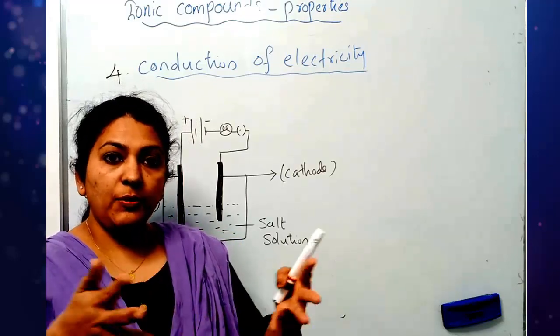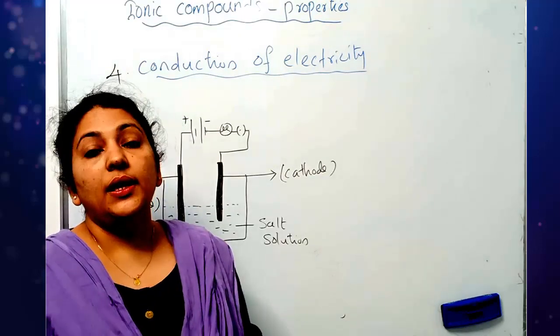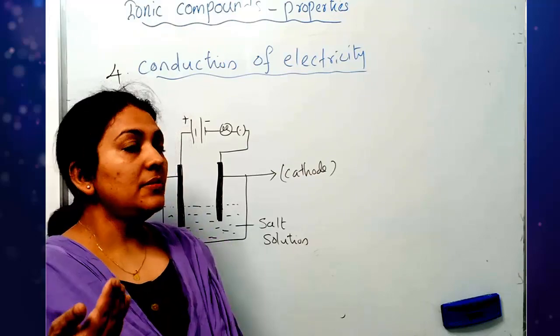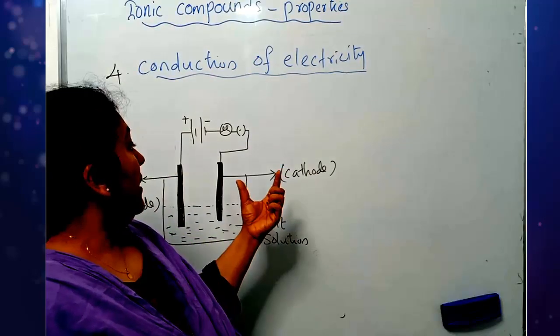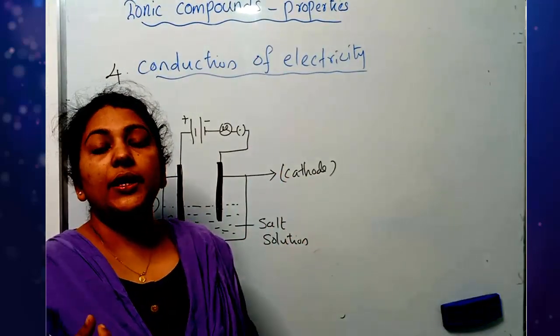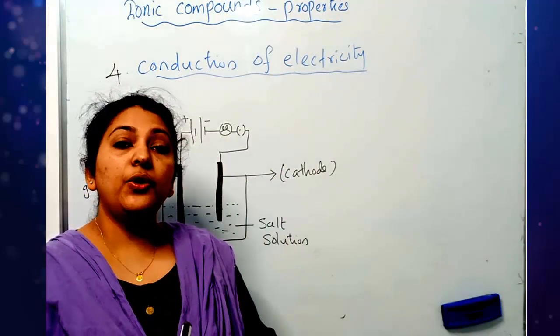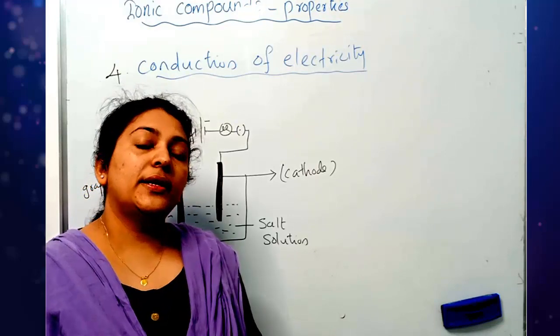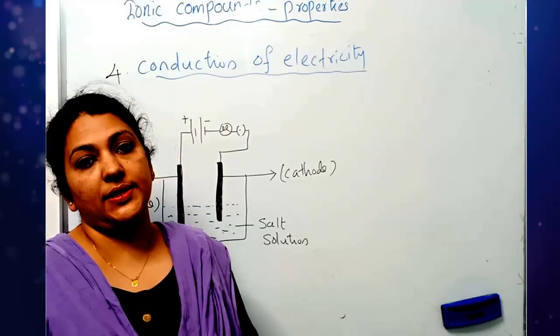If free movement of ions is not there, electricity cannot pass through the substance. In solid state, ionic compounds have no free ions, therefore they do not conduct electricity in solid state.